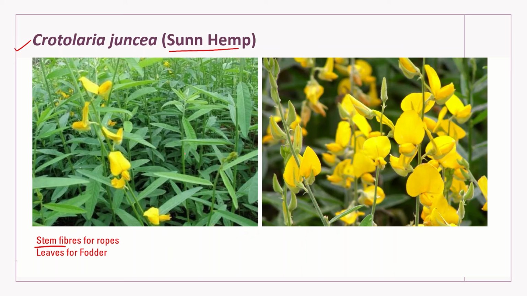You can see this is another example where simple leaves are present, but we are not considering it under that. We have not mentioned it in the written text. But from the economic importance point of view, the plant is really very important because its stem fibers are very famous. These are one of the earliest fibers which were used for making mats, cords, etc. And the remaining foliage is used as fodder.